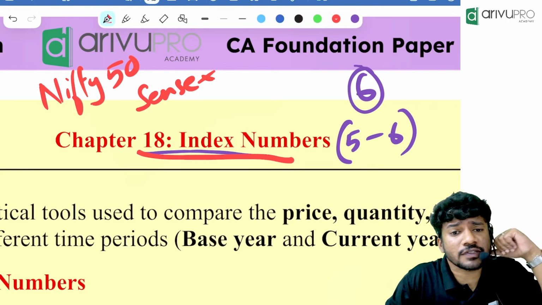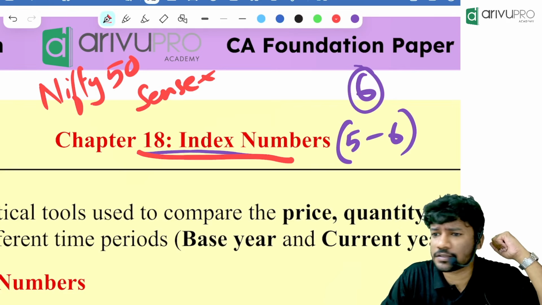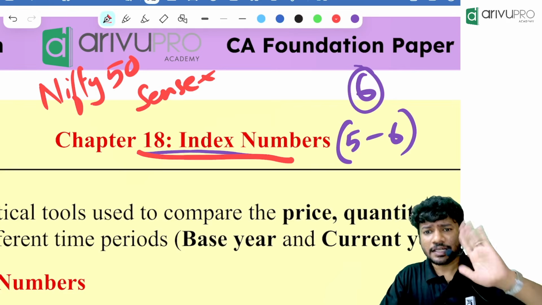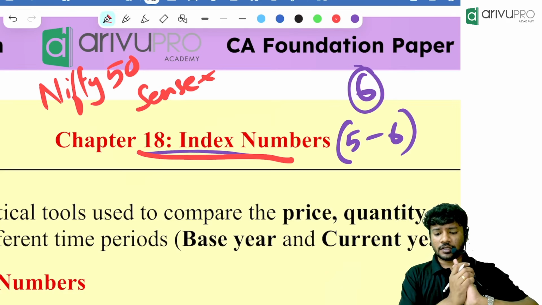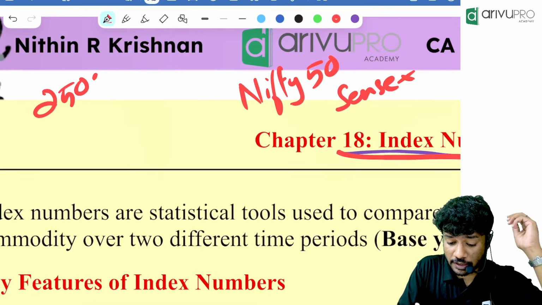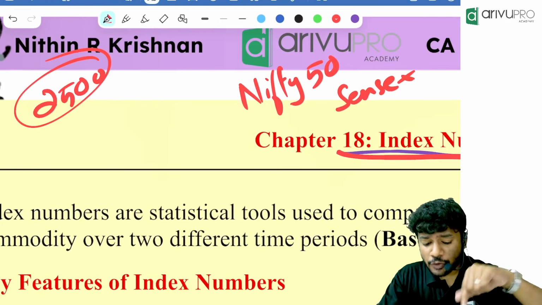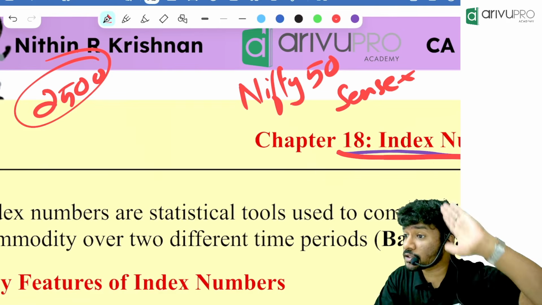What is the usage of this? Any idea? What is the basic usage of these indexes? Basically, sometimes, instead of checking, for example, 2,500 stocks in NSE, let it be like that, randomly, are you able to look at these 2,500 stocks all the time?